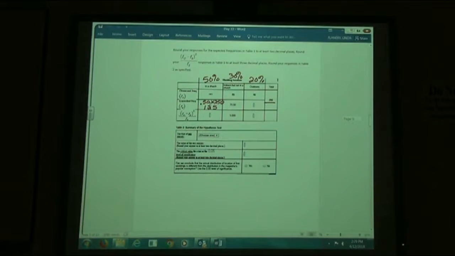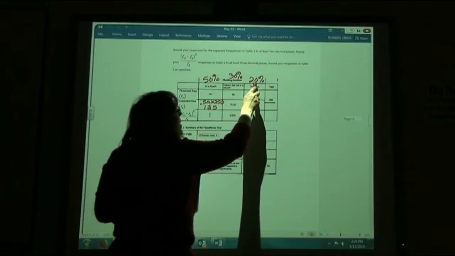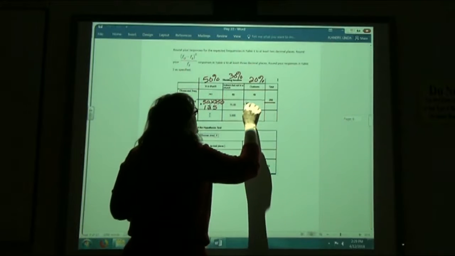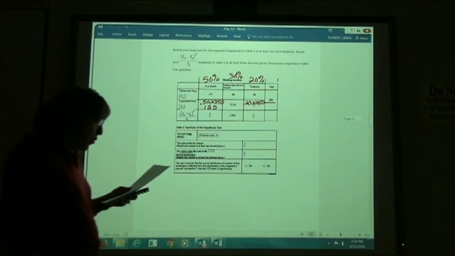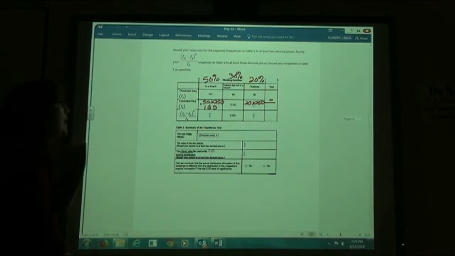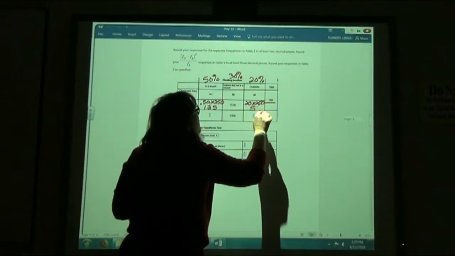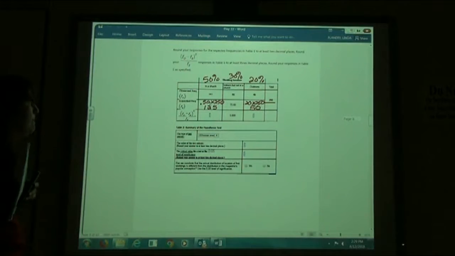For the outdoors we said 20% is our expected, so 20% of our 250, 20% times 250 means we would have expected 50 to be in this category.